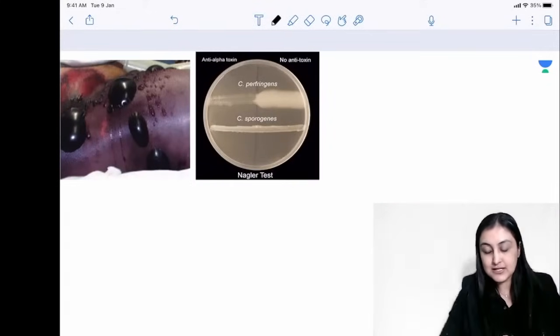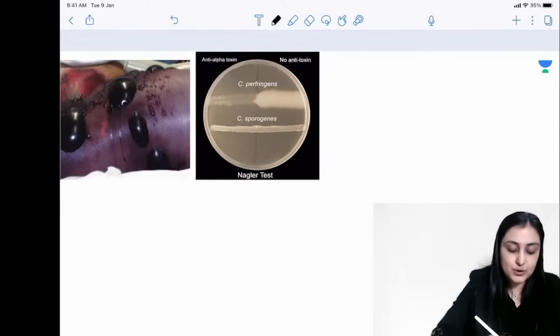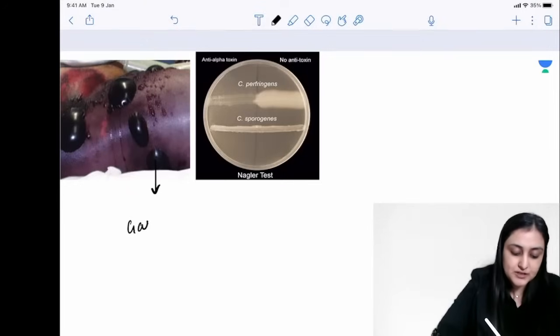So this is about Bacillus anthracis. Then going ahead to the next one. So what we are seeing here are Clostridium. So we can see that this is Clostridium, and this appearance has been asked a lot of times.